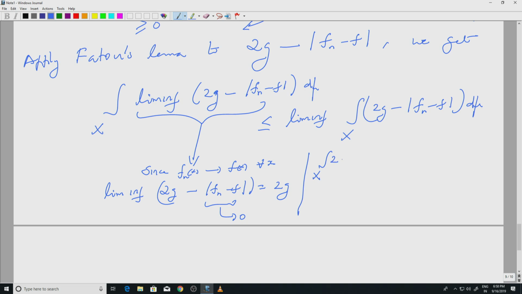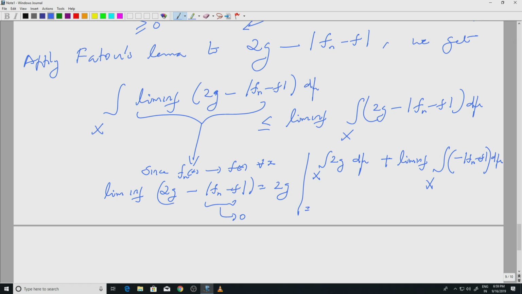So, I can look at ∫2g dμ as a separate thing, plus the lim inf of the integral over X of minus |f_n - f| dμ. So, remember the minus is put inside, because I will be taking the lim inf, right.